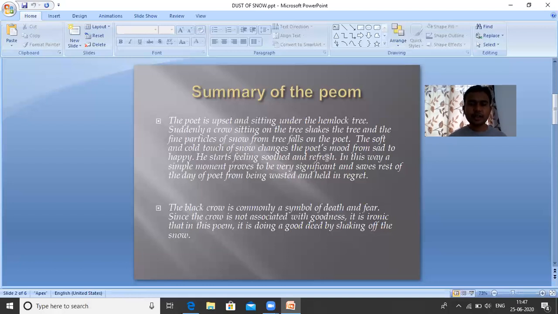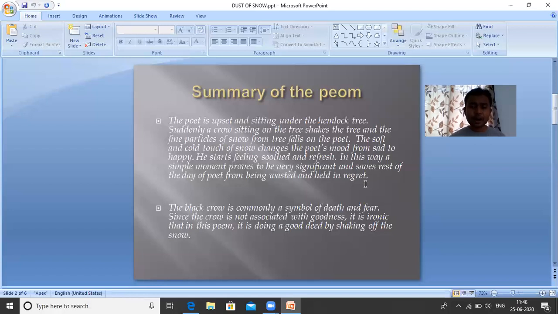As soon as the crow shakes the tree, all the snow from the hemlock tree falls on the poet's body, and his mood changes. First he was sad, but now he feels happy. He feels very refreshed. In this way, a simple moment proves to be very significant and saves the rest of the poet's day from being wasted and held in regret.